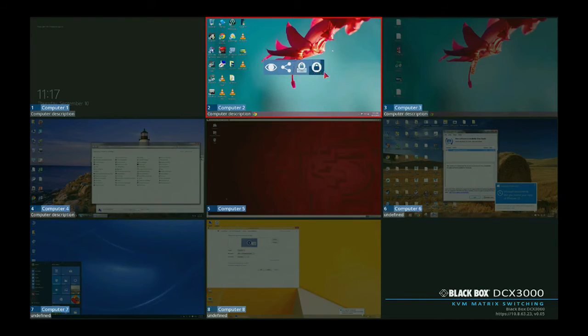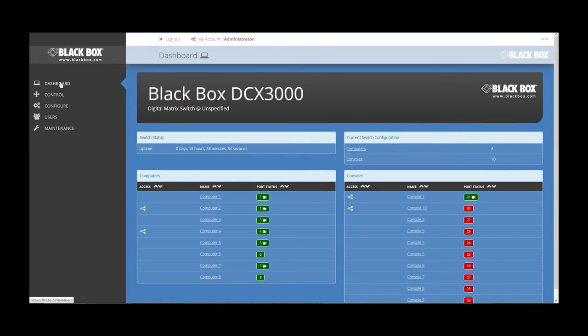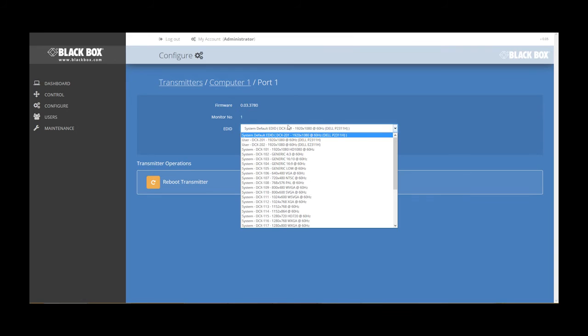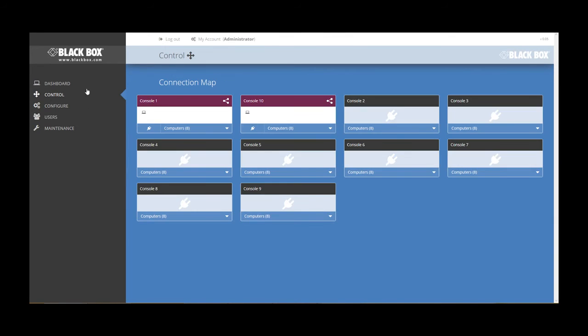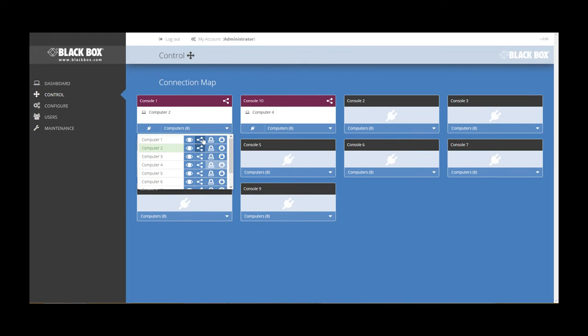Secure system configuration is provided by the web user interface, which is also compatible with tablets and mobile devices. The UI gives an administrator control for connected devices, enabling the choice of video only, shared, private, or exclusive access modes.